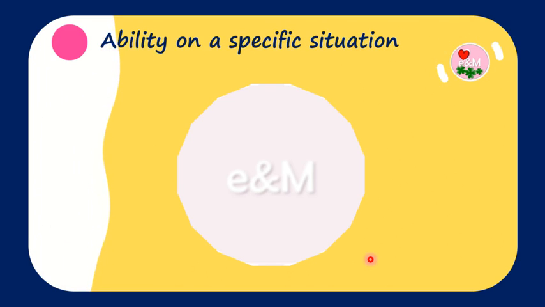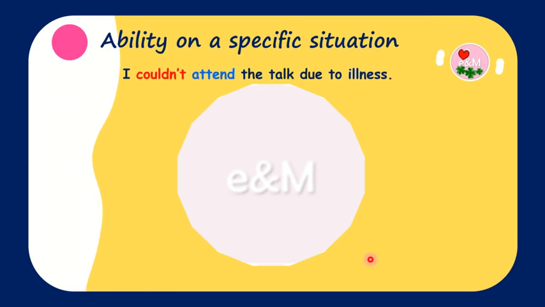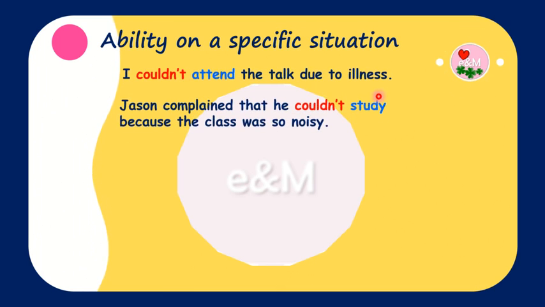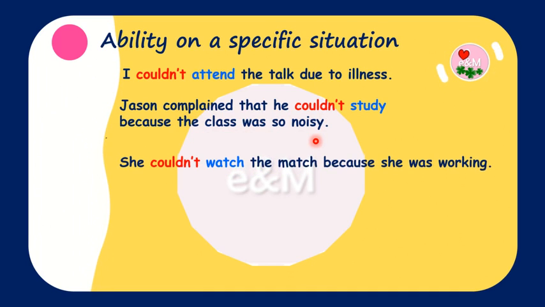We also use could or couldn't to talk about the ability in a specific situation in the past. For example, I couldn't attend the talk due to illness. Jason complained that he couldn't study because the class was so noisy.